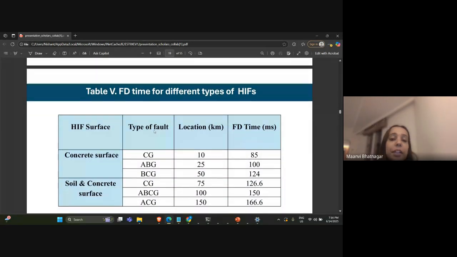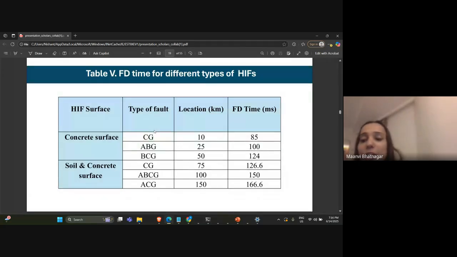Now moving ahead with the fault detection time for different types of HIFs, two types of HIF surfaces were used for detection of fault, and different types of fault were held at various kilometers.